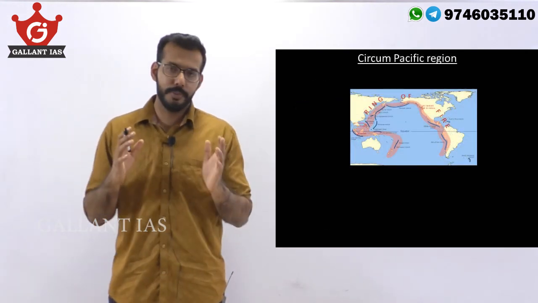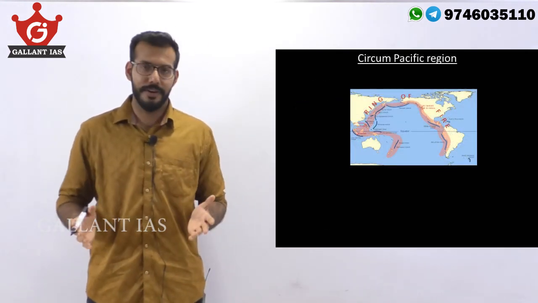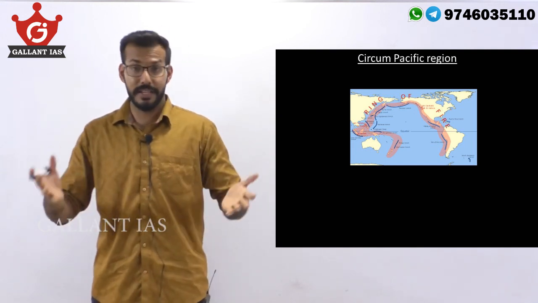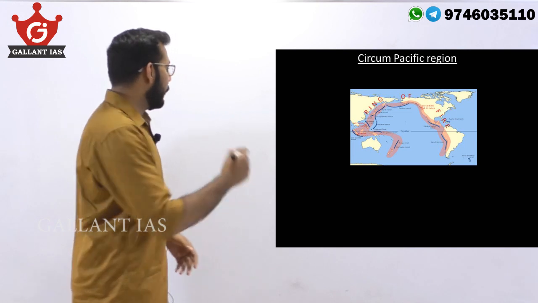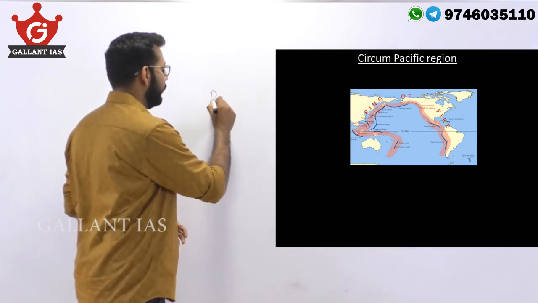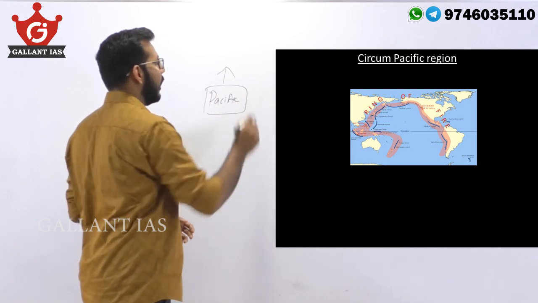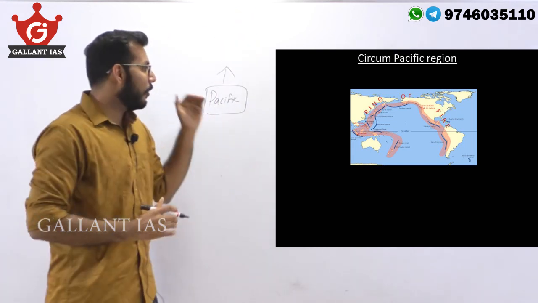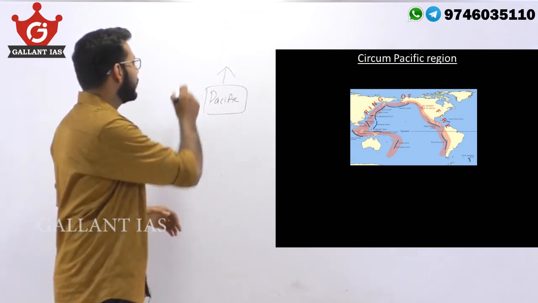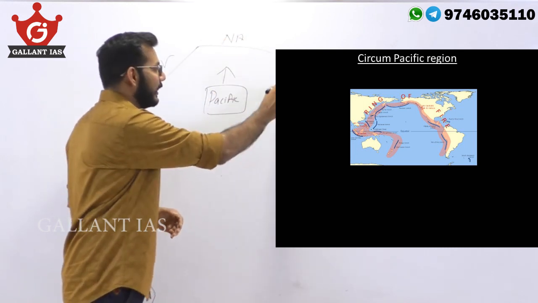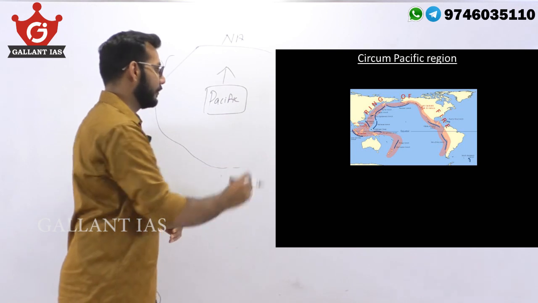The first and most important area where volcanic activity is found is the Circum Pacific region, which is also called the Ring of Fire. What happens here is the Pacific plate is moving up north, and as it is moving upwards, it is crashing into the Eurasian plate, North American plate, and other plates around the Pacific region.